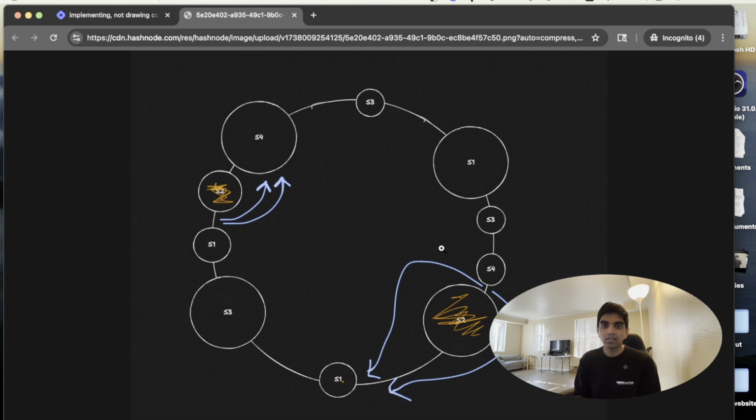But that case is significantly reduced as compared to IP hashing or round robin, where as soon as a server goes down, everything goes to the next available server, which is right next to it, which is what's happening here. However, with the concept of virtual servers and a hash space, it's not always going to be S2 next to it, let's say.